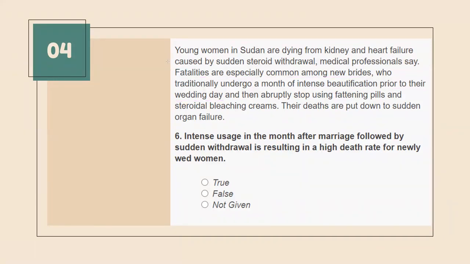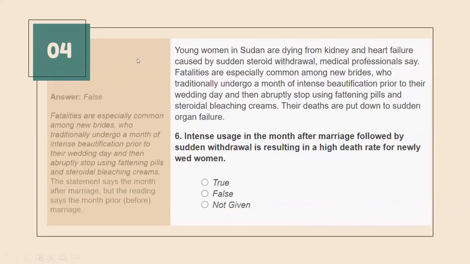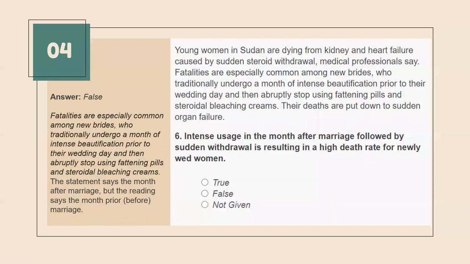Okay, let's have a look at the answers. This is the location I have mentioned to you. And what does that mean? The statement says the month after marriage, but the reading says a month prior to marriage, right? So there is a difference. It's contradicting, and so your answer is false. I hope you are clear with this answer. And now, should I switch on the last example?